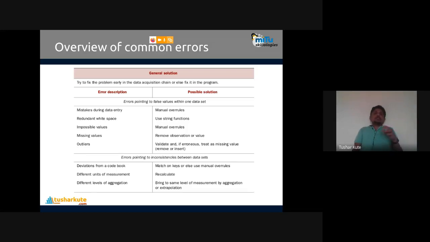Impossible values. The temperature in one of the cities in Maharashtra is given as -10 degrees. Have you ever seen such a temperature in the southern part of India? No, not actually. -10 degrees, -15 degrees, that's not true. So manually we can check what limit the temperature carries, and we have to manually change the temperature to specific values. Which values are impossible, we can handle manually. Then next we have missing values.